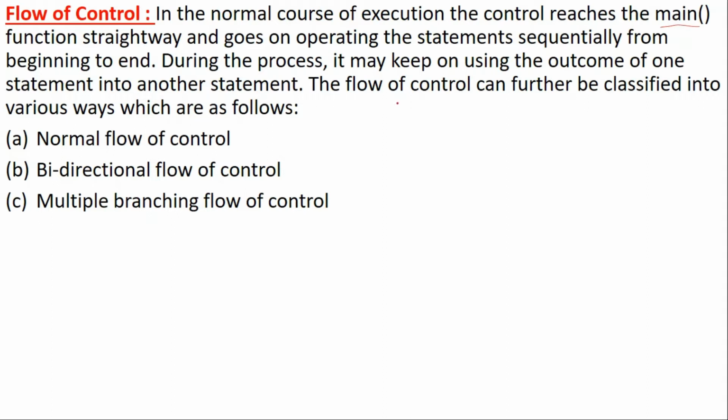The flow of control can further be classified in various ways, which are as follows. The first one is normal flow of control, the second one is bidirectional flow of control, and the third is multi-branching flow of control.